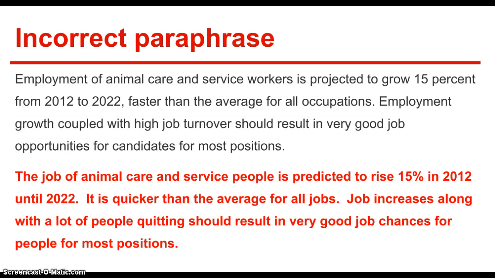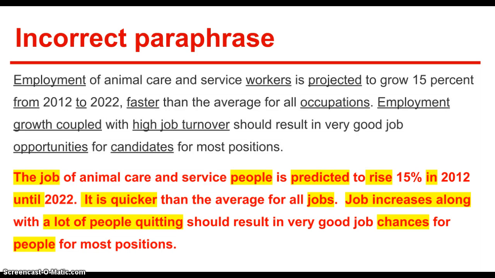Now, many of you have been doing your paraphrasing like this. The job of animal care and service people is predicted to rise 15% in 2012 until 2022. It is quicker than the average for all jobs. Job increases along with a lot of people quitting should result in a very good job chances for people of most positions. Here's the problem.